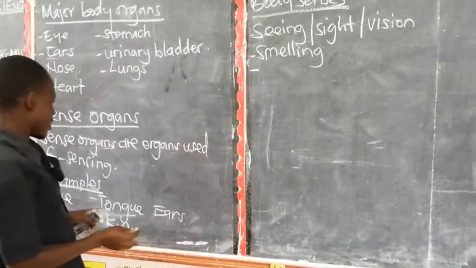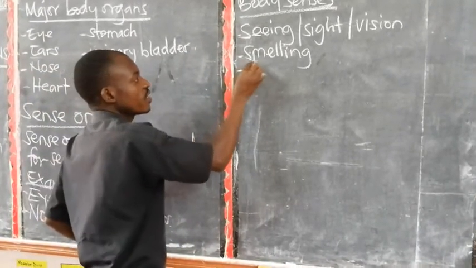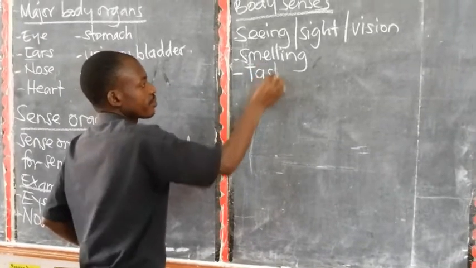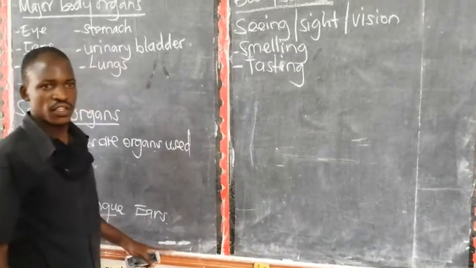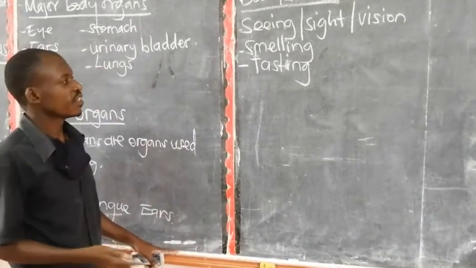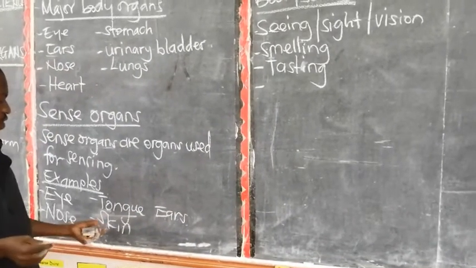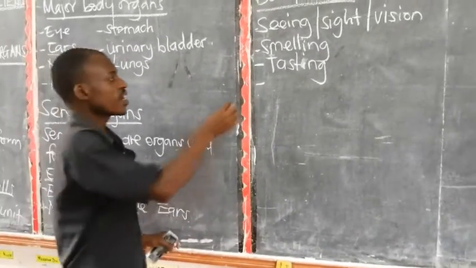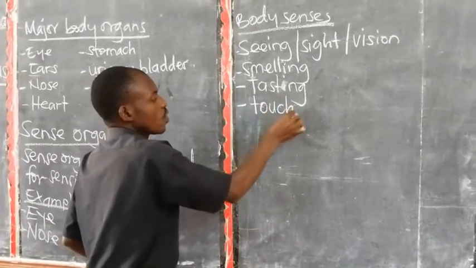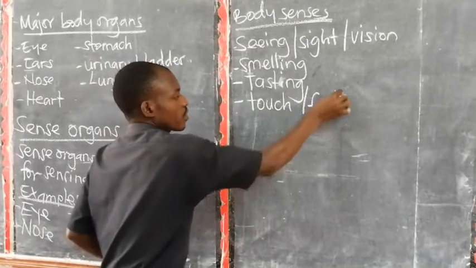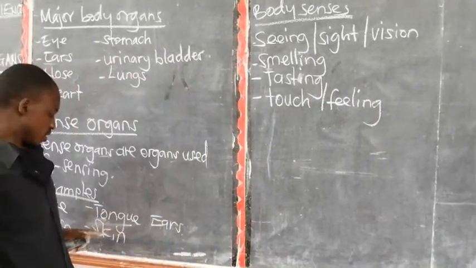Then we have the tongue. We say that the tongue is used for tasting. So we have a sense called tasting, or taste. You are able to taste something. We use the tongue. Then we have another sense. Look at the skin as a sense organ. It responds to touch or feeling. The sense of feeling or touch.